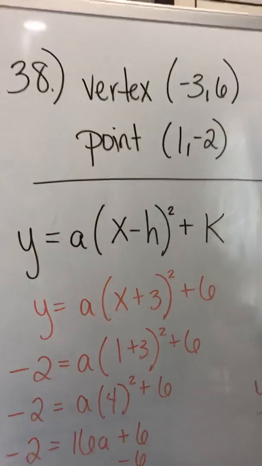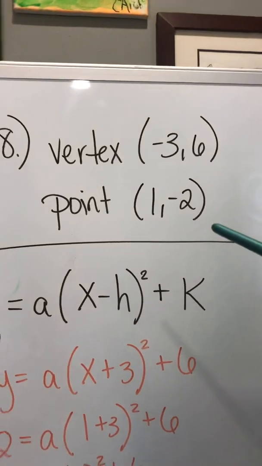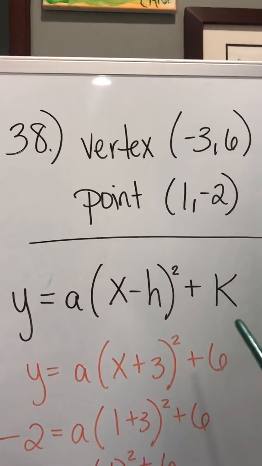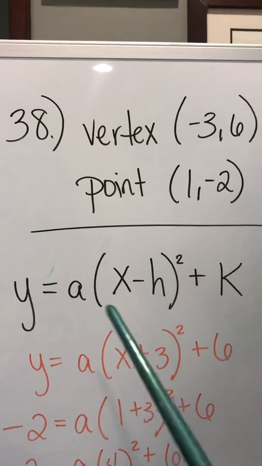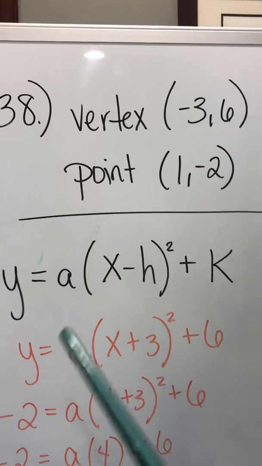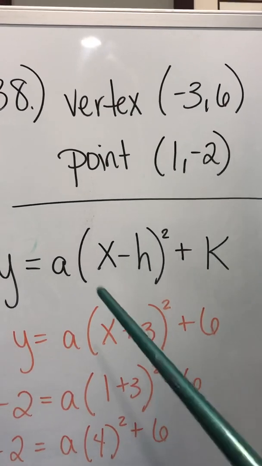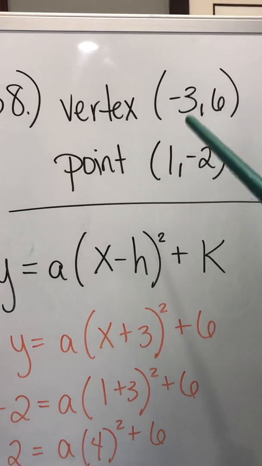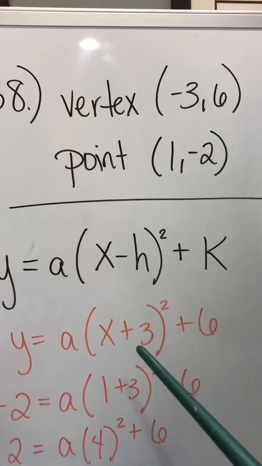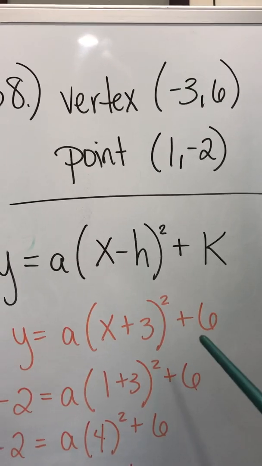So number 38 gives you the vertex and a point, and wants you to write the equation in vertex form. So here's vertex form. y equals a (x minus h) quantity squared plus k. So we know what our vertex is, so we're going to replace this, and so it's normally x minus h, but since this is already a negative 3, subtracting a negative would make this a positive 3, so it's x plus 3. Your k is 6.